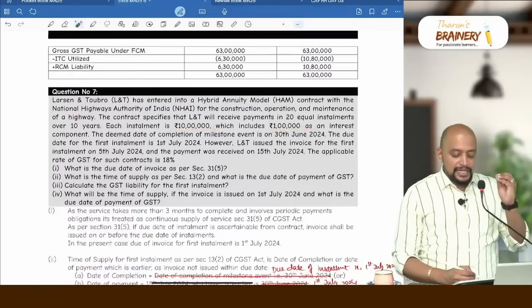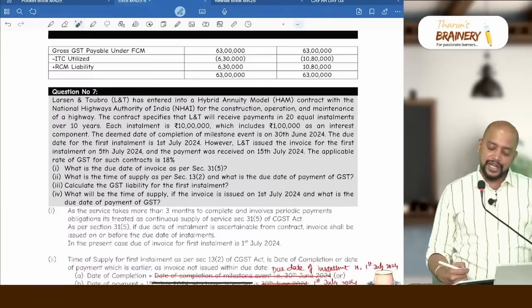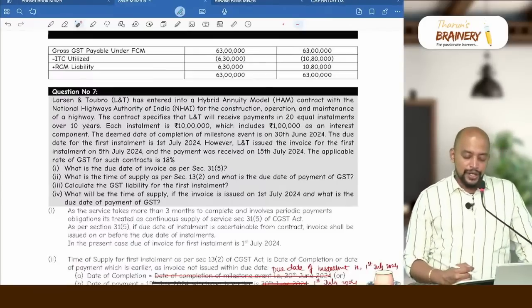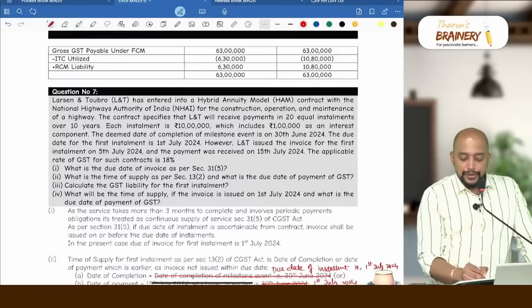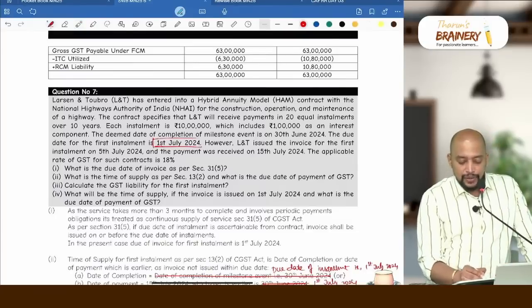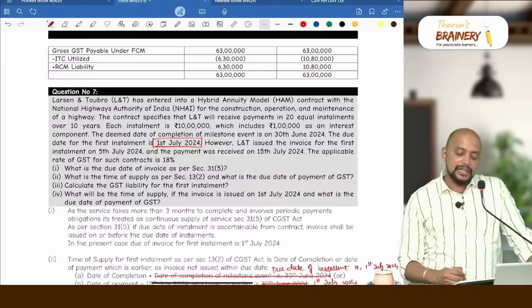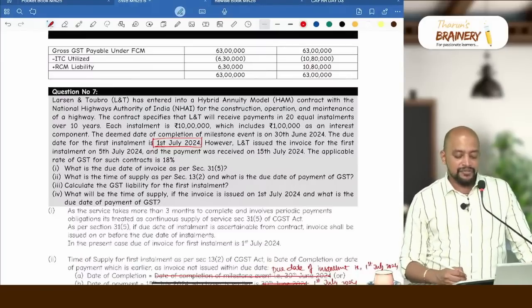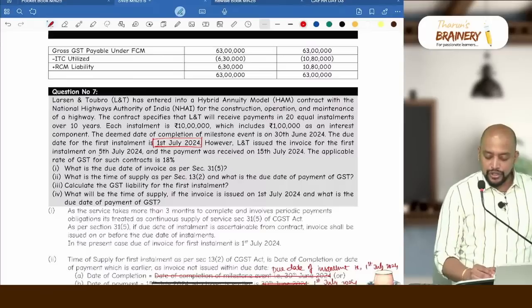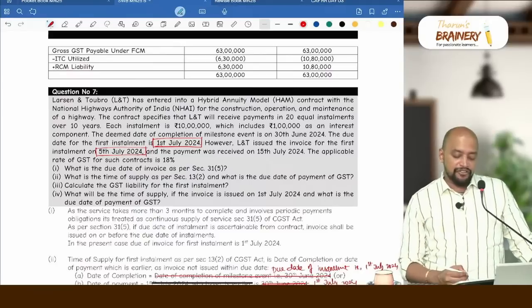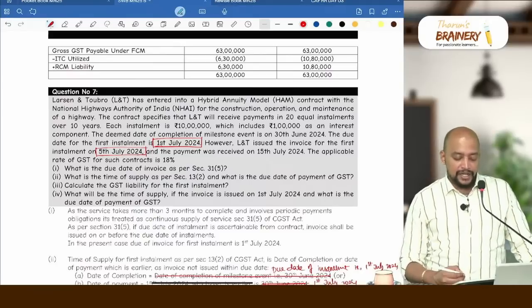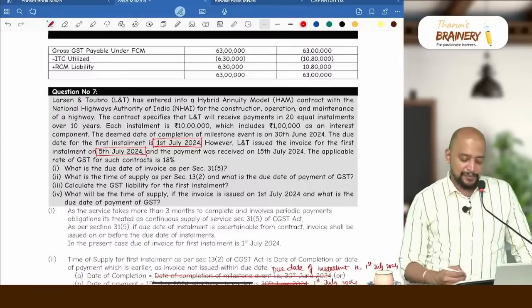The deemed date of completion of milestone event is 30th June. The due date of the first installment is 1st July. What is the due date of installment? 1st July. However, L&T issued the invoice for the first installment on 5th July. So, is the invoice given within the due date? No. And the payment was received on 15th July. The applicable rate of GST for such contract is 18%.